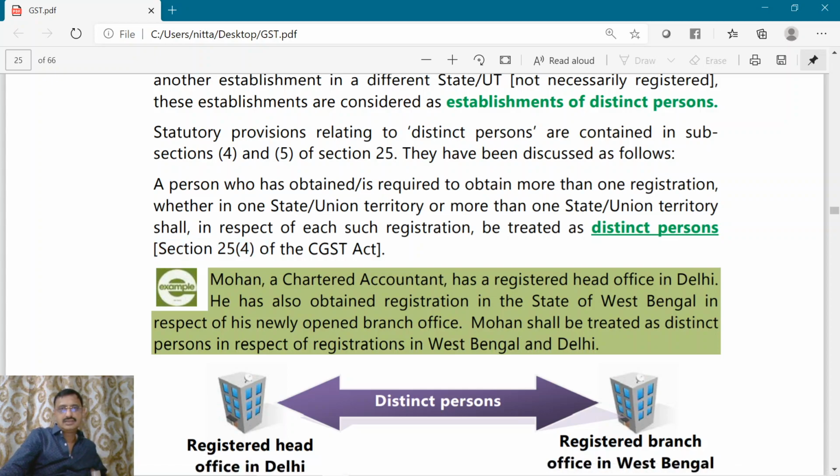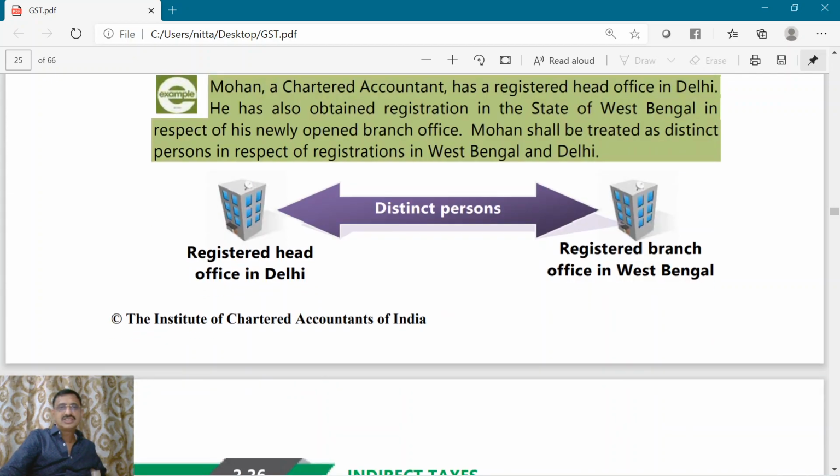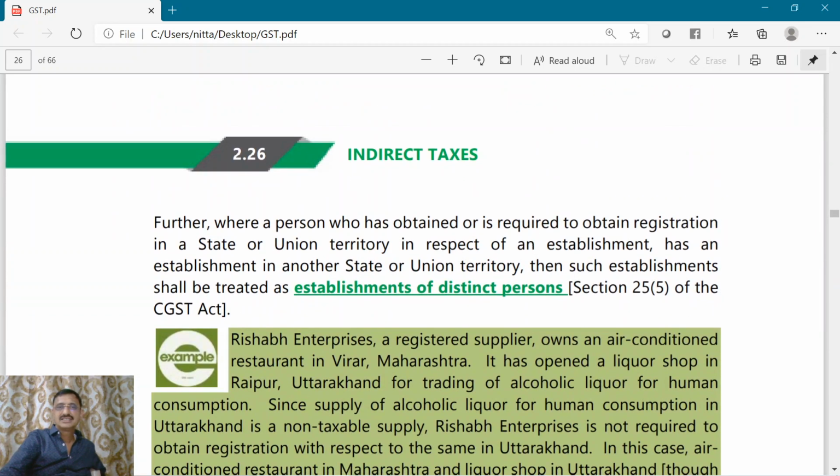Right. Now, we will understand through an example. Mohan is a chartered accountant registered in Delhi. He also obtained registration in West Bengal. Now, what will happen? The registered office in Delhi and the registered office in West Bengal are both distinct persons. If one supplies to another, even though there is no consideration, if it is in the course or furtherance of business, it will be treated as supply.